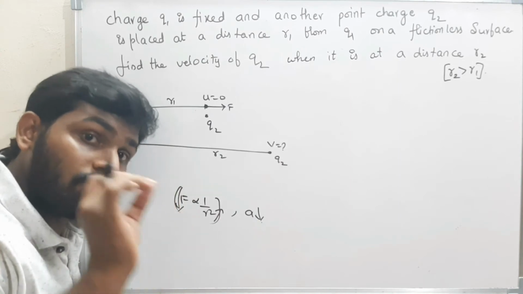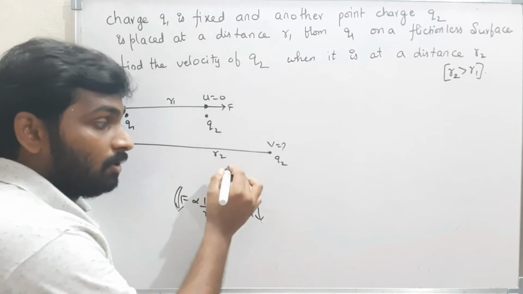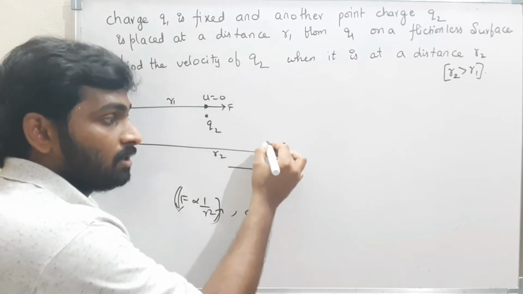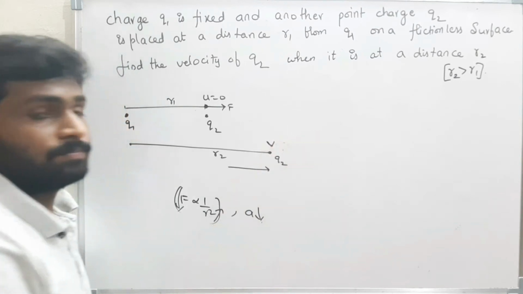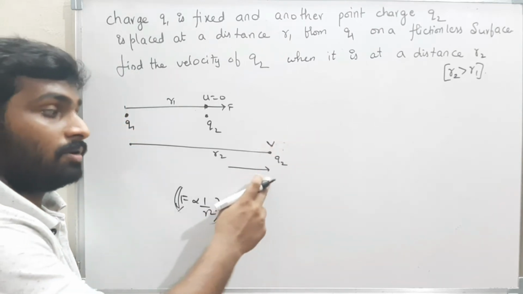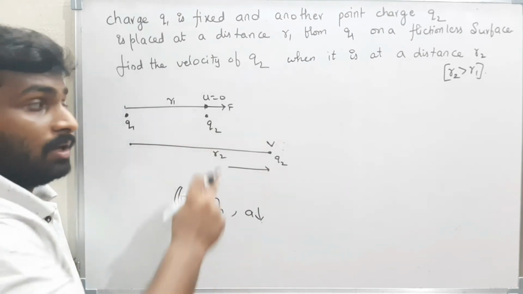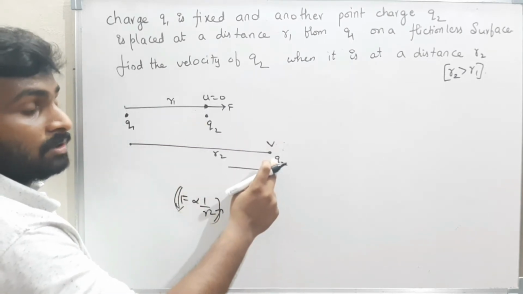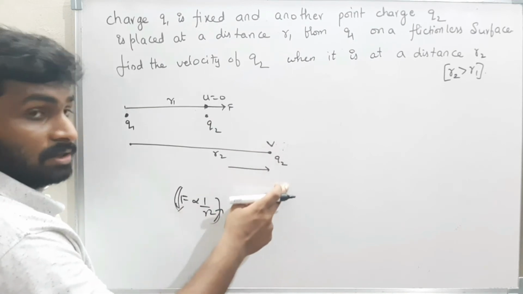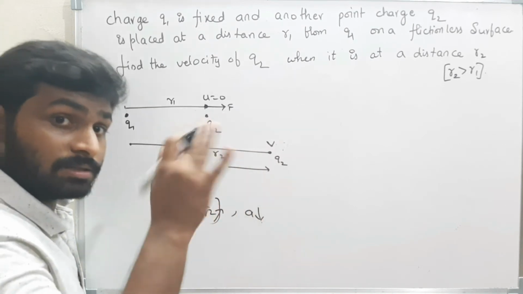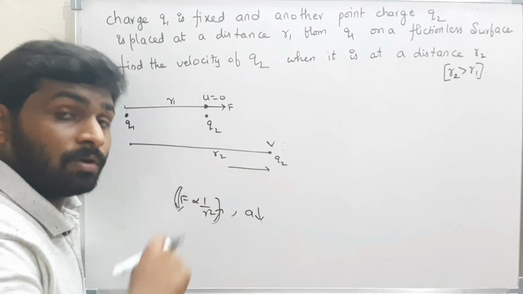But it is not negative. Please remember that. Therefore, what will happen? The velocity gradually increases and here the velocity of the body is v. And it is not a uniform acceleration. That is the point I want to say. Here the force is F. Here the force is different. That means as the distance is changing, the force will change. That means the acceleration is changing. That means it is not a uniform acceleration.